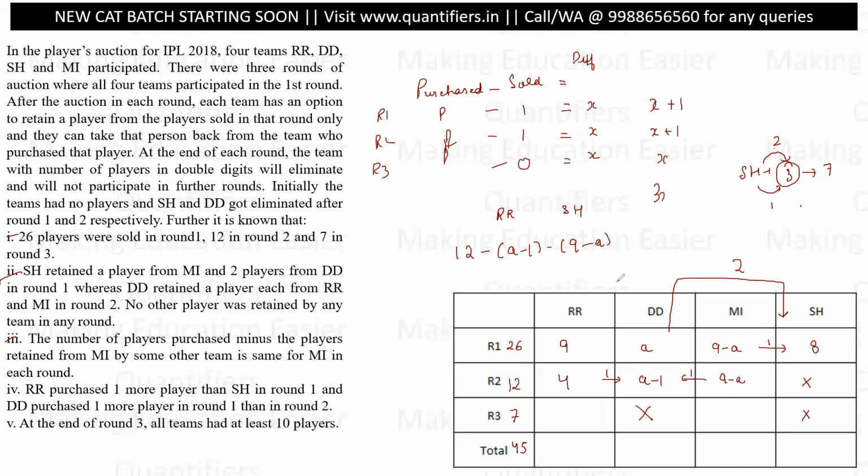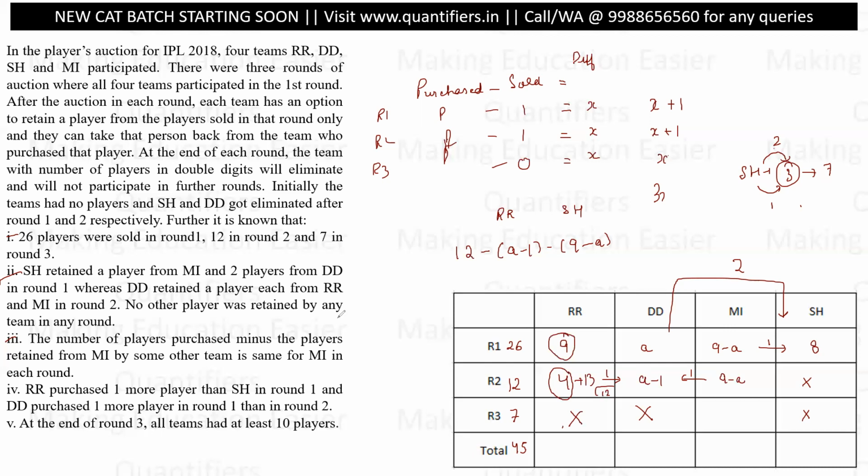So this is on the basis of players sold. How many players does RR have? 9 players are bought in round 1, 4 players are bought in round 2. The total number of players is 13. One player is given to DD, which means the number of players left is 12. In this case, RR is not permitted to participate in the third round. RR does not qualify. Why? Because the number of players is more than 10, and whenever the number of players is more than or equal to 10, the team gets eliminated.